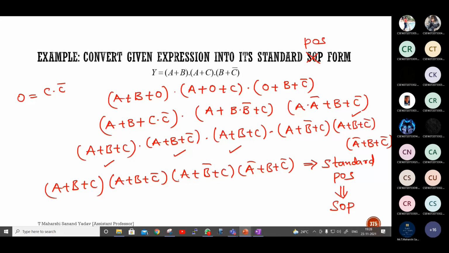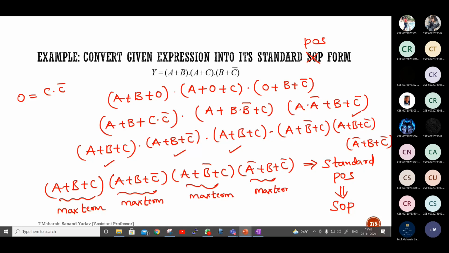Now if you observe here, is this a minterm or a max term? This complete term is called a max term. Here, this is again a max term. So how many max terms are there? 4. 4 max terms are there.